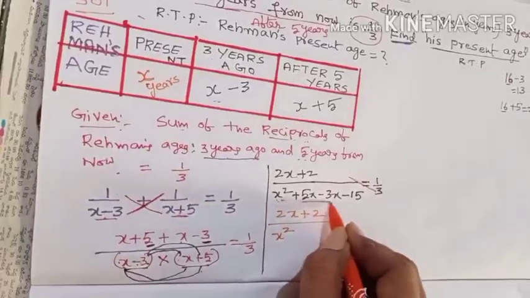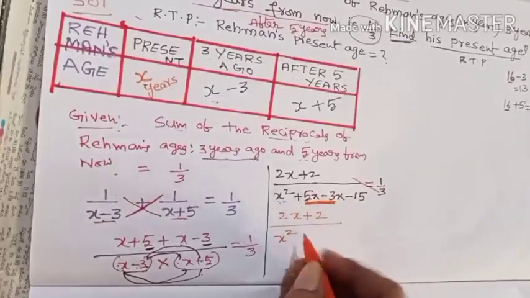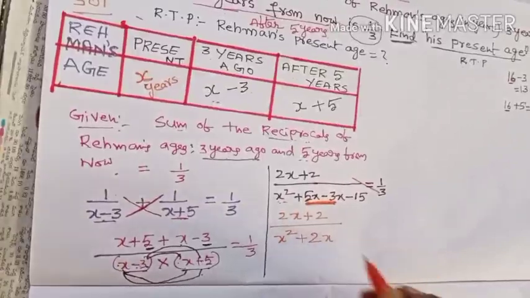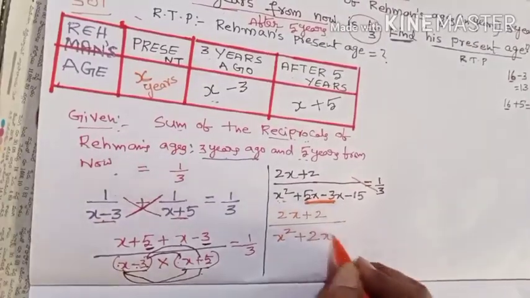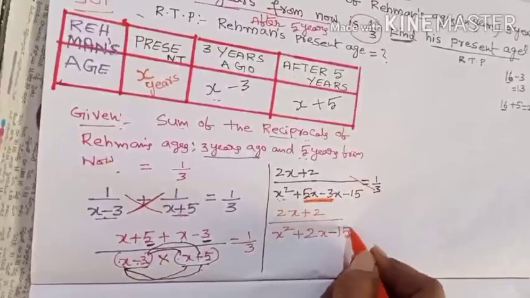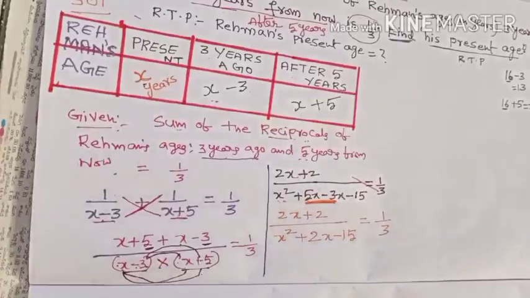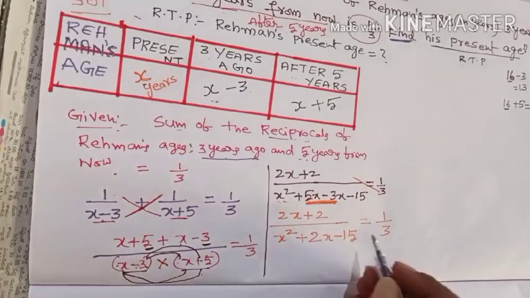Then you will take these two terms, plus 5x minus 3x. Those are like terms. Their sum is nothing but plus 2x. After that, what is the constant? Minus 15 is the only constant. You will write down minus 15 is equal to how much? 1 by 3. Okay. Thereafter, you go through the cross multiplication.